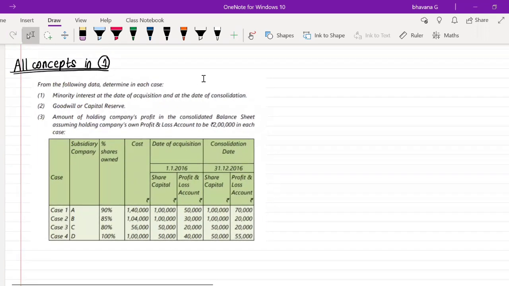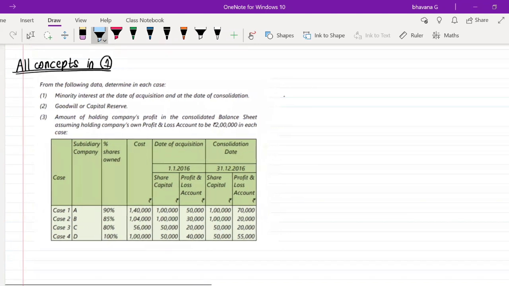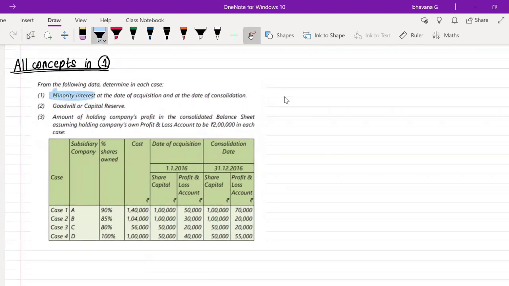Okay. So this is the question from your ICAI textbook only. So this is like all concepts in one question. In this question, they have told you from the following data, determine in each case. First you have to start by finding out what is the minority interest. Minority interest, you have to find it on the date of acquisition also and at the date of consolidation also. Minority interest here doesn't mean the minority interest percentage. The working note number 3, which we did, minority interest, that you have to find out on the date of acquisition and date of consolidation. So this is nothing but your working note number 3.